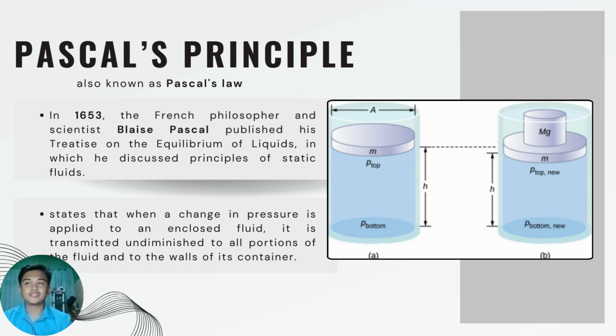So let's start. Pascal's principle, also known as Pascal's law. In 1653, the French philosopher and scientist Blaise Pascal published his treatise on the equilibrium of liquids, in which he discussed principles of static fluids. It states that when a change in the pressure is applied to an enclosed fluid, it is transmitted undiminished to all portions of the fluid and to the wall of its container.